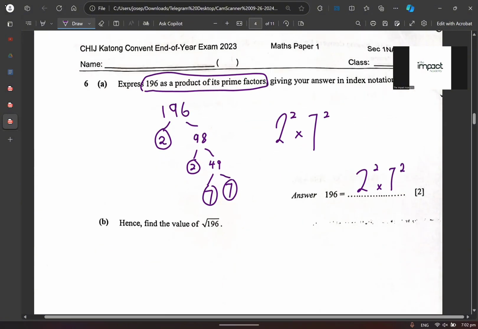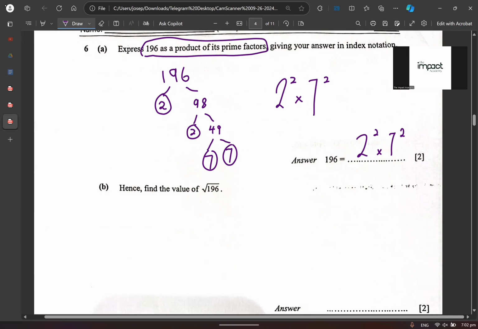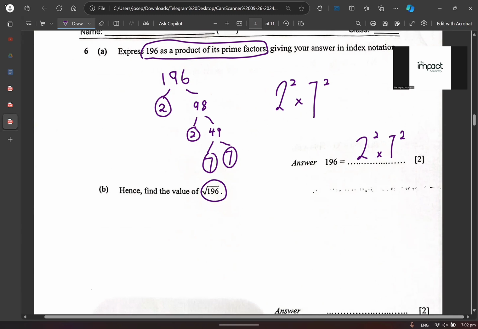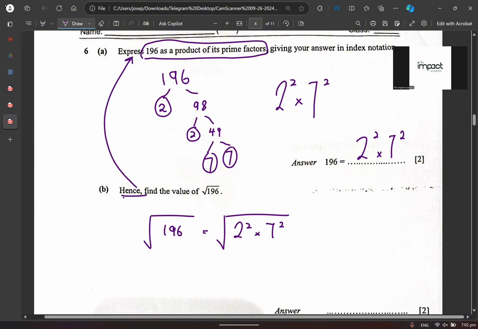Okay. Now the next question says, can you find the value of square root 196? What does that mean to you? You don't just press your calculator. It's actually this: the same number times 7. Square root of 2 to the power of 2 times 7 to the power of 2. Because they say hence, it means based on your answer over here. When you square root 2 to the power of 2, your answer becomes 2. 7 to the power of 2 becomes 7. That gets me to 14. So that's why your answer for B has to be 14.